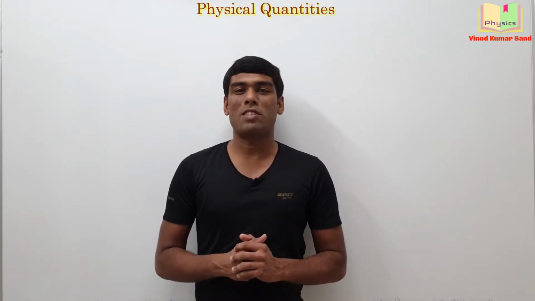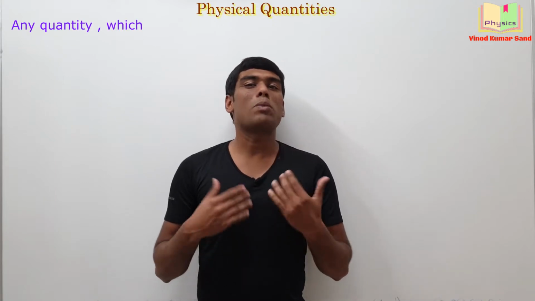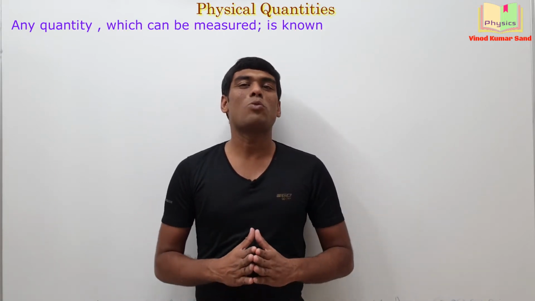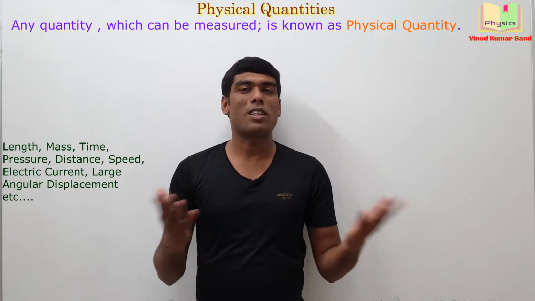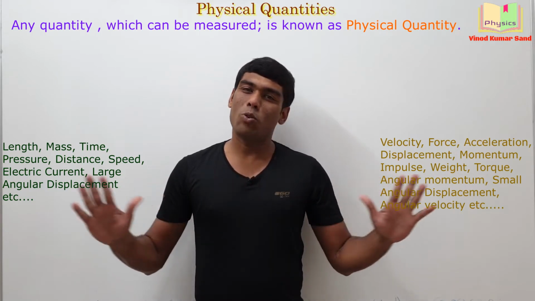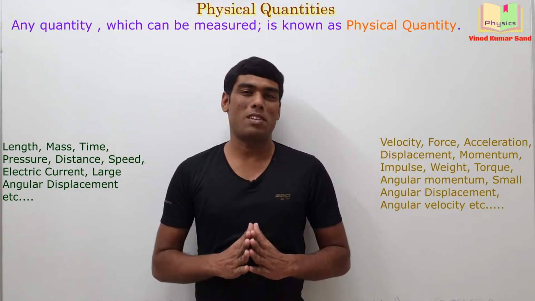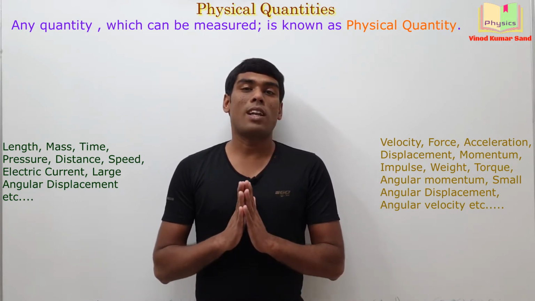What is the meaning of physical quantity? Post your opinion in the comment box. The answer is pretty simple. Any quantity which can be measured is known as a physical quantity. For example, length, mass, velocity, time, acceleration, pressure, electric current. There could be numerous examples in physics. In physics, we won't be studying the quantities which can never be measured.